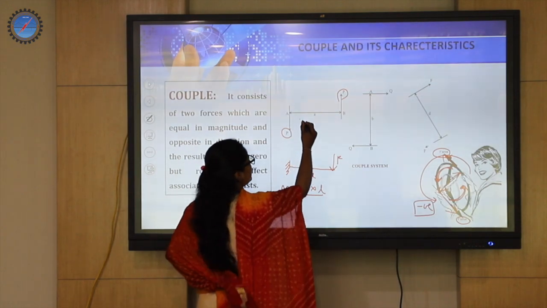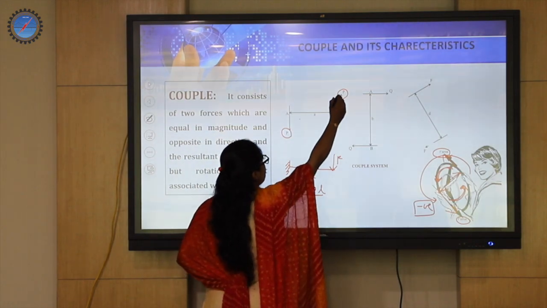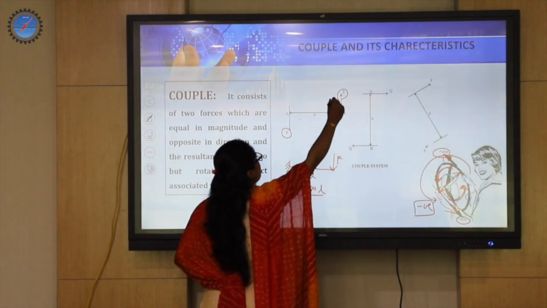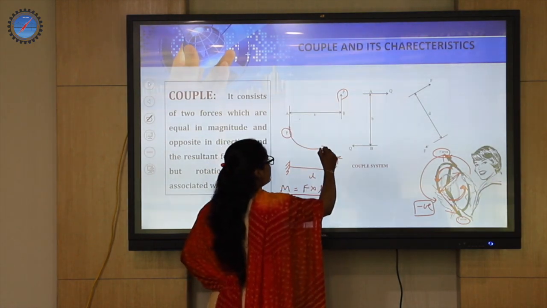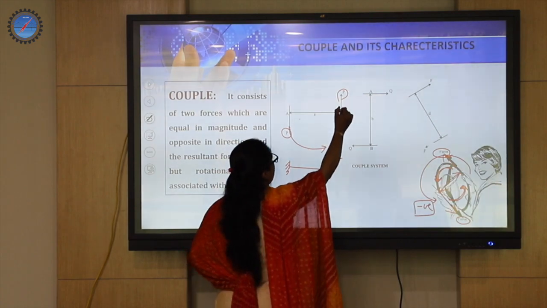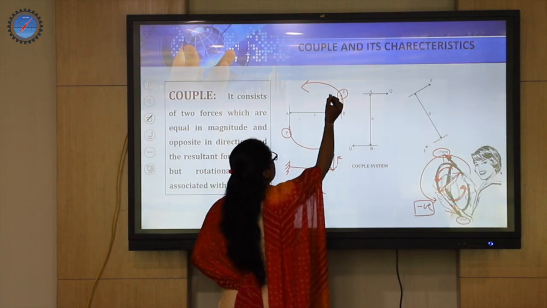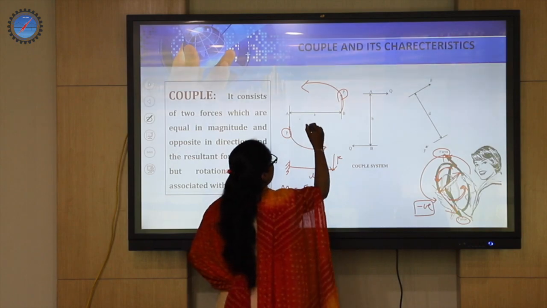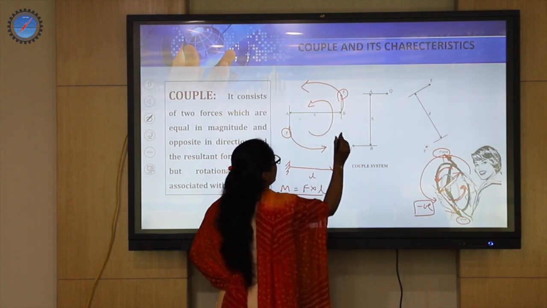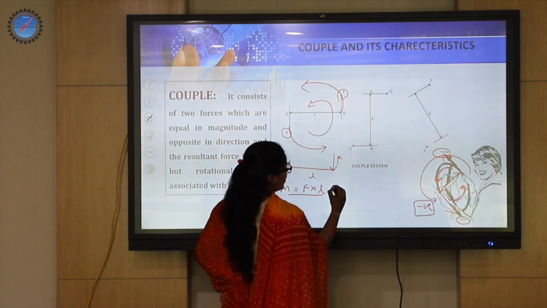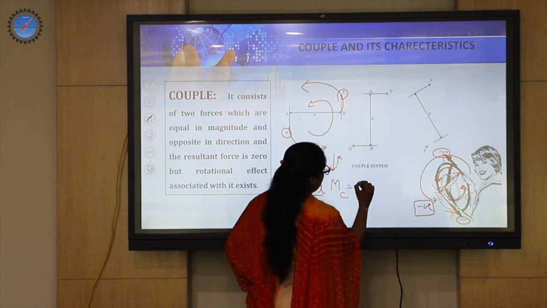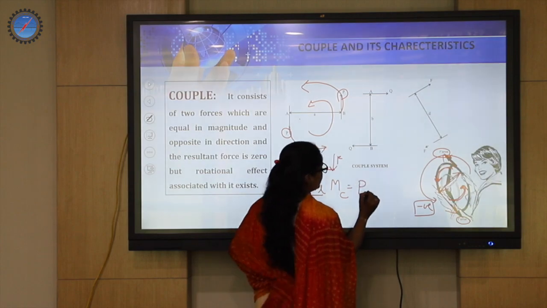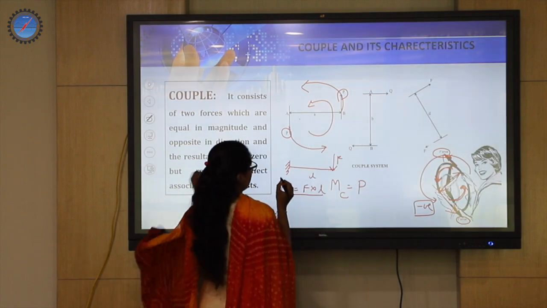But what happens here? This distinct separation is there, P is there, this is upward direction, this is downward direction. This is tending to move the point this way and this in this way. This cyclic movement is called the moment of a couple, and the value for calculating the moment of a couple will be the intensity of any one of the forces, because they both are of the same intensity.